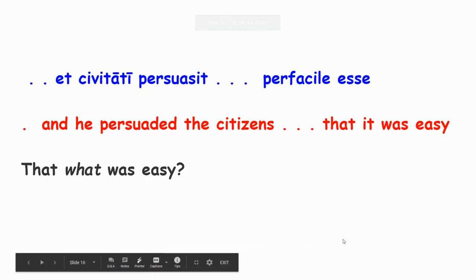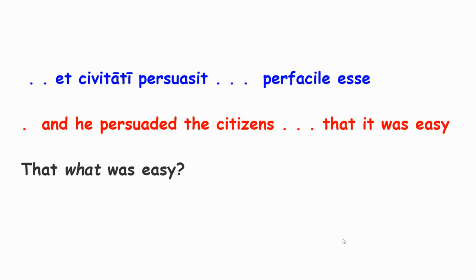Welcome back to Scipuli. In part three, we saw that an indirect statement was an infinitive phrase, and there we have it, per facile esse, that follows a verb of the head, a verb of mental action, persuaded. So we have, and he persuaded the citizens, that is, Orgetorix persuaded the citizens, that it was easy. Of course, that what was easy?